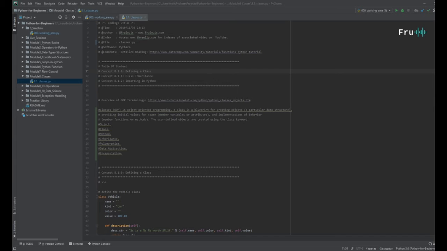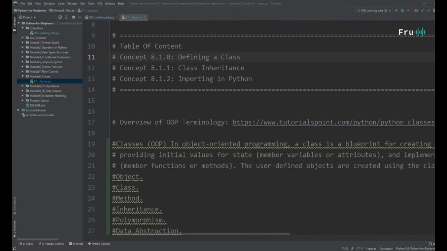So guys, in today's lecture, we're going to be talking about classes within programming, or more specifically, OOP, which stands for Object-Oriented Programming within Python. The concepts we'll be looking at are defining classes, class inheritance, importing libraries into Python, and more.